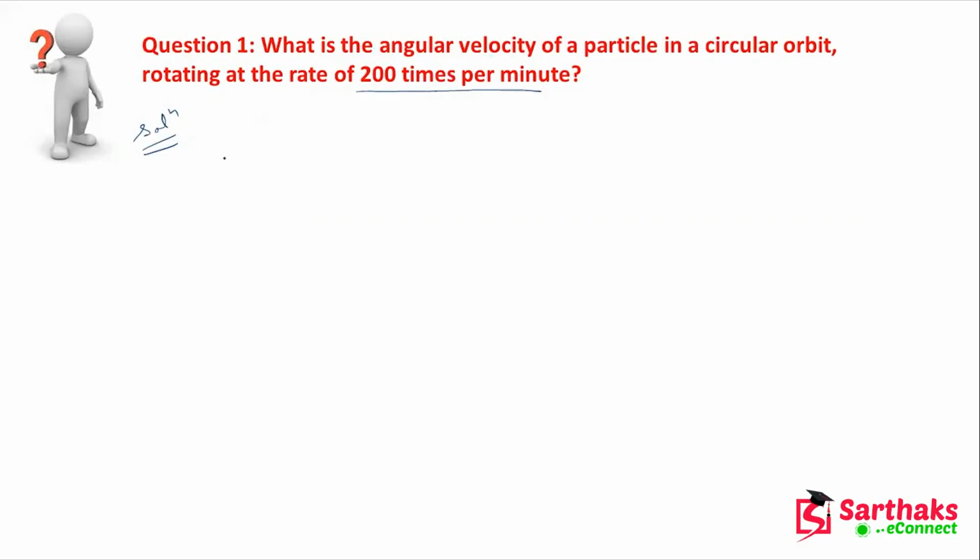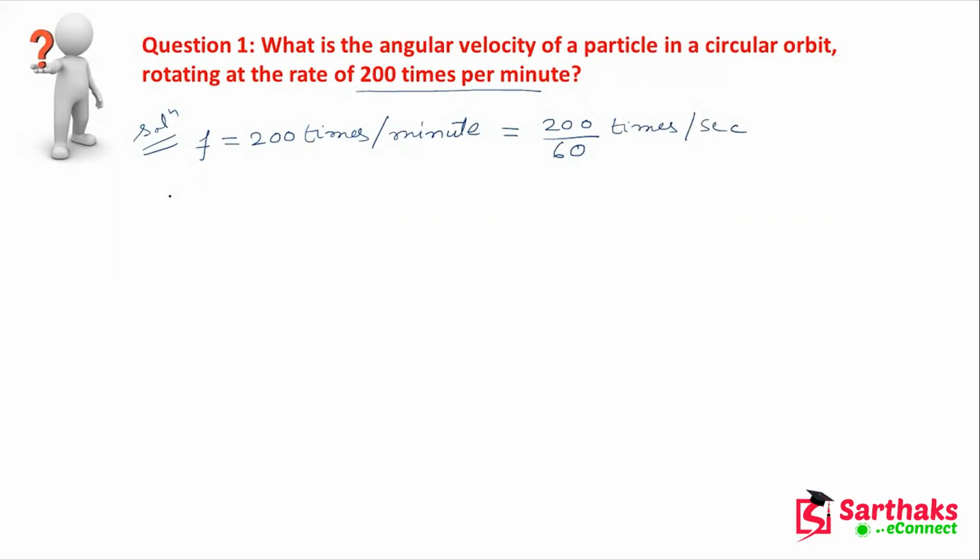Now, this rate, let me express in terms of f, that is 200 times per minute, right? And if we convert it into seconds, then this will be 200 by 60, that means times per second.